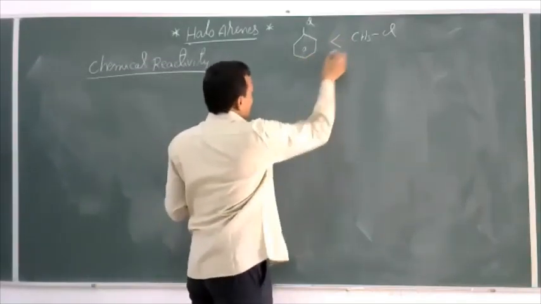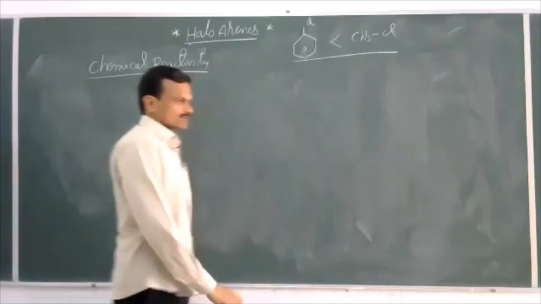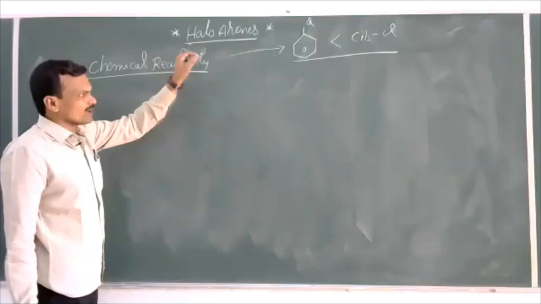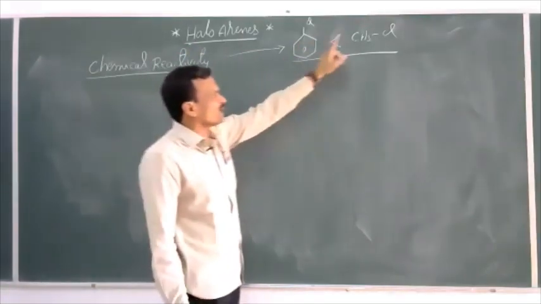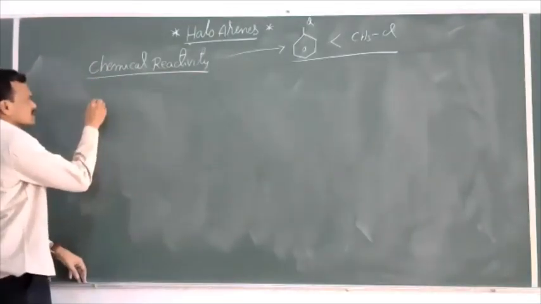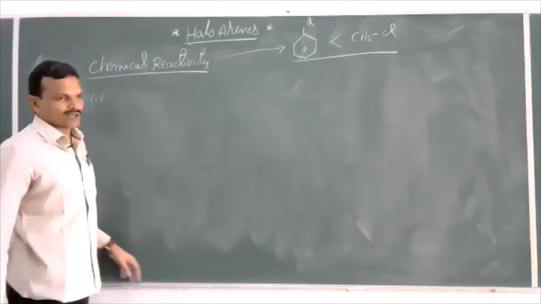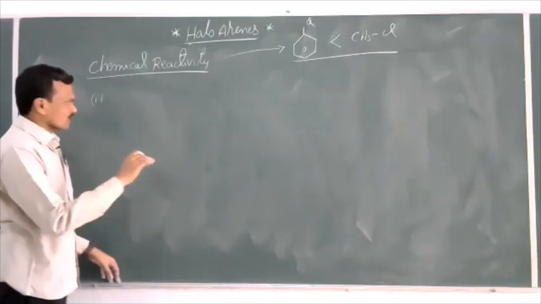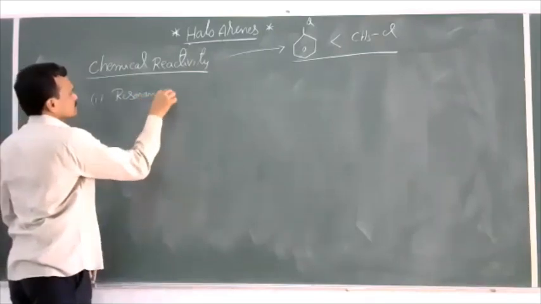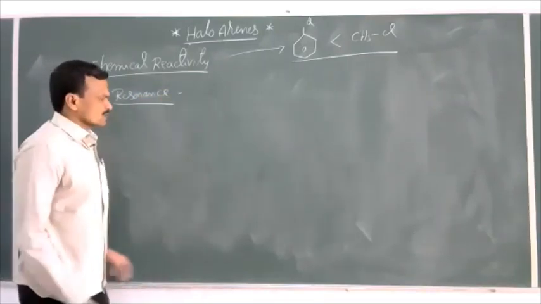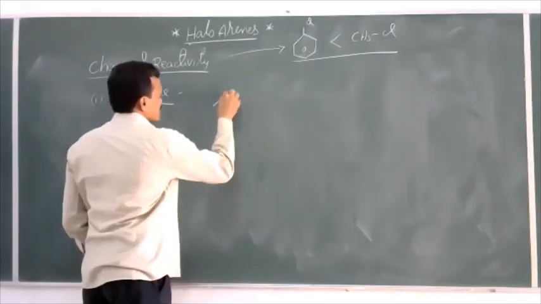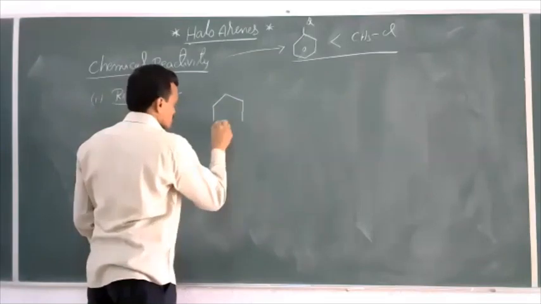Haloarenes are always less reactive than haloalkanes. This is the order of reactivity. So haloarenes are less reactive than haloalkanes. Give reasons. This is an important question. Let us see what is the reason for the lower reactivity of haloarenes. There are mainly 4 reasons. The first one is due to the resonance effect. See what resonance is exhibited in benzene.